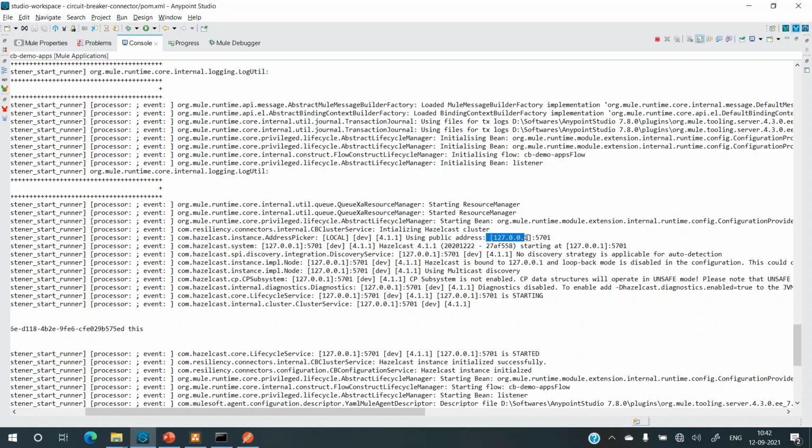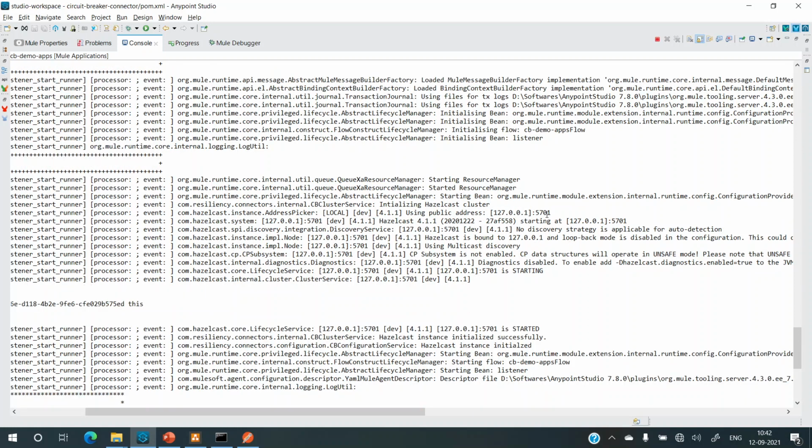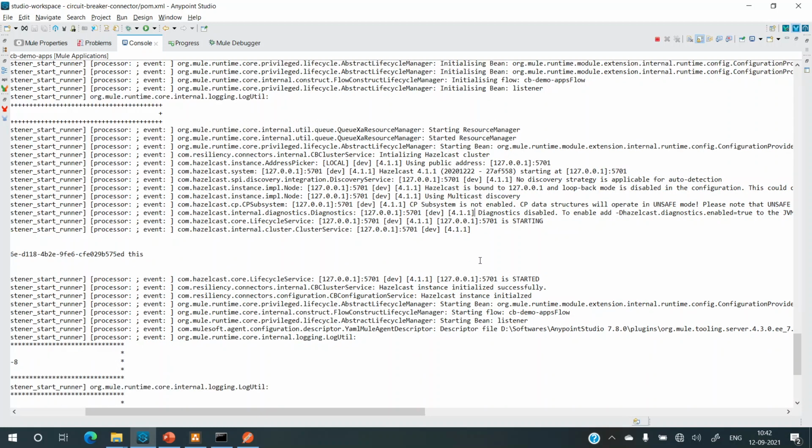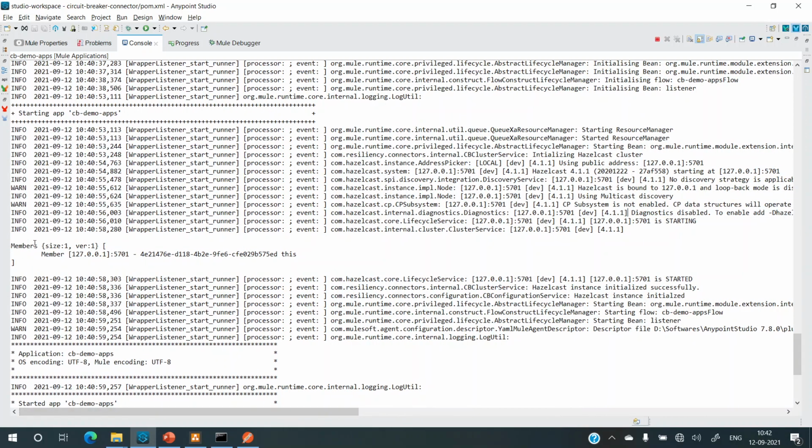It's using this public address because it's the default that we added in the connector, and it started the Hazelcast cluster on port 5701. Hazelcast is bound to 127 on the loopback, and the loopback mode is disabled in configuration. Then it's using multicast discovery.